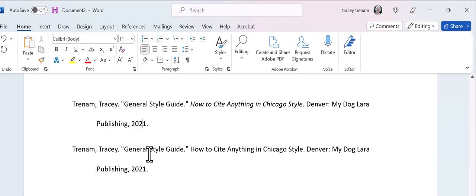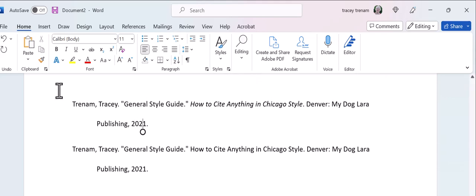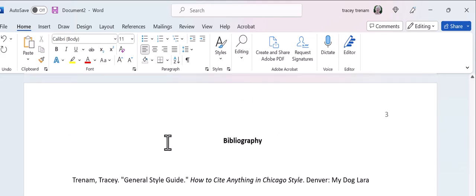That way, when a reader comes to view your bibliography, remember, bibliographies are a service to readers, they can quickly scan this and see the difference between each document, okay? So if you run that together, that's hard to see. If you have extra space, you're just eating up paper unnecessarily. Bibliographies also have page numbers. Okay, hope that helps.